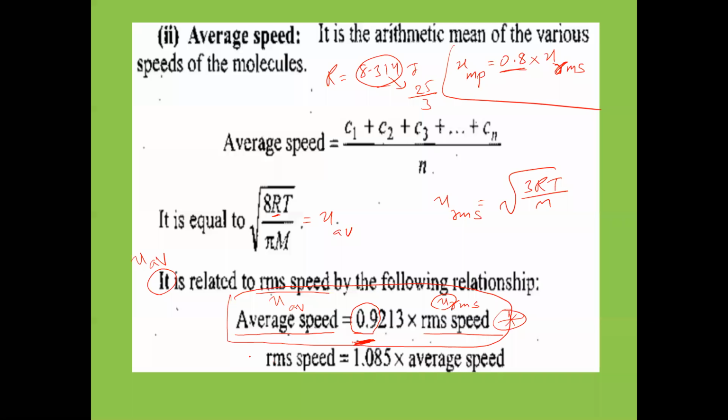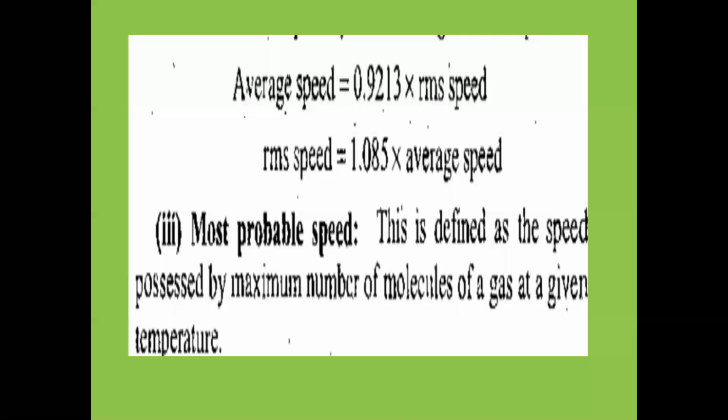And this one need not be remembered again. Don't remember this one again, you will confuse. From this one you will get average speed equals 0.9 into RMS speed, then RMS speed is equal to average speed by 0.9. That's what we got here. So these are the important areas: two types of velocities we studied so far. And average speed, one more point, take it here: average speed is equal to 0.9 into RMS speed. Most probable speed is what we are going to discuss tomorrow.